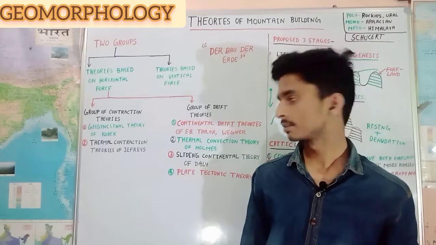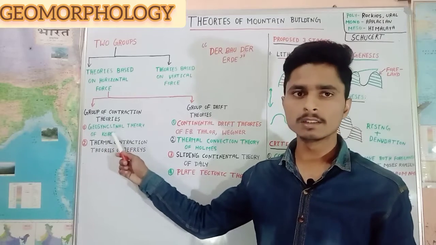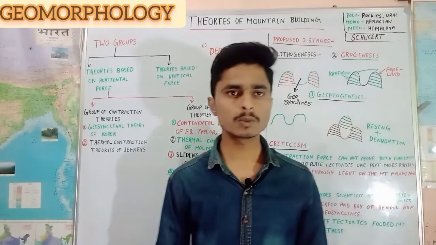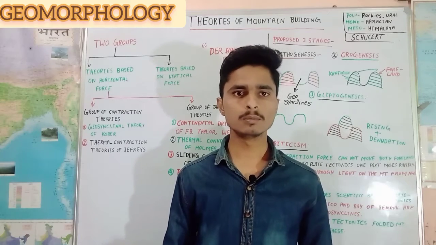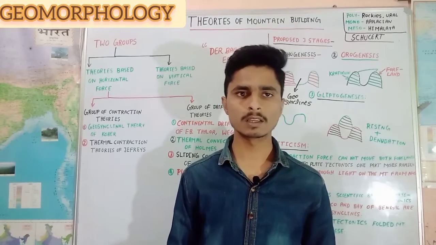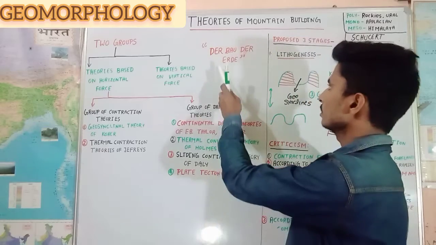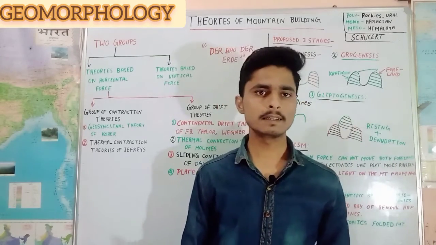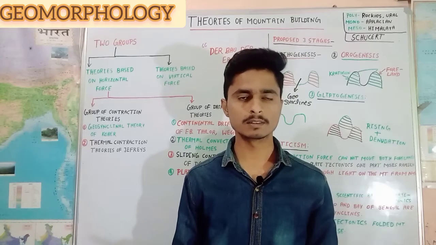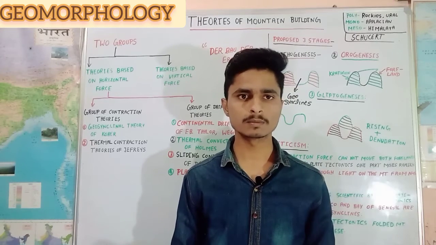And let's first see the geosyncline theory of Kober. Kober was a German geologist and he presented his theory in his book Der Bau der Erde. There are three layers in the structure of the earth: crust, mantle and core.